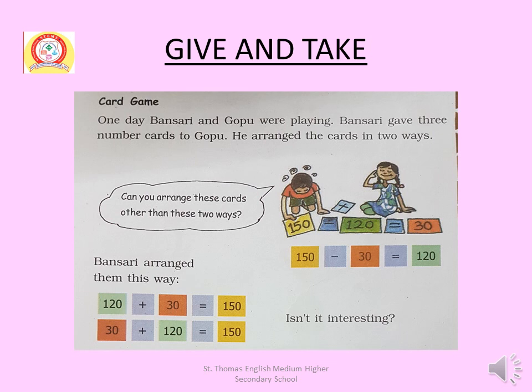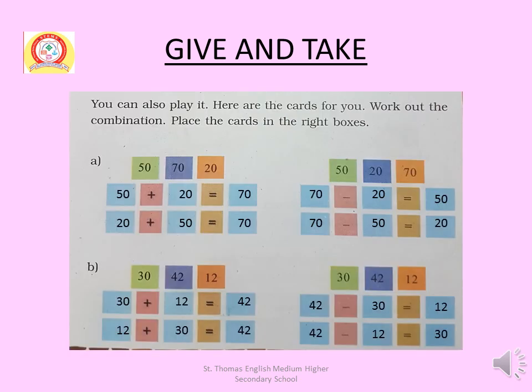This is like a game, and in the next slide you will find some number cards to play this game. You can also play it. Here are the cards for you. Work out a combination. Place the cards in the right boxes. I have done this for you. You will do it at home.